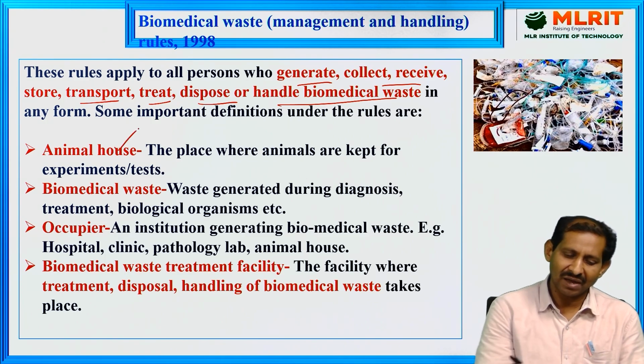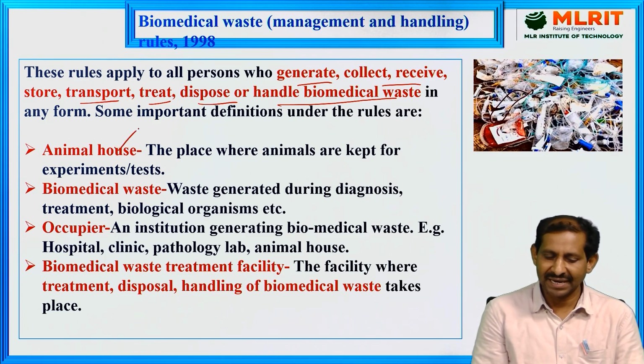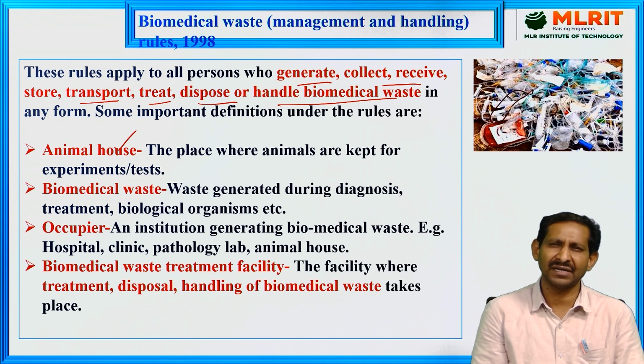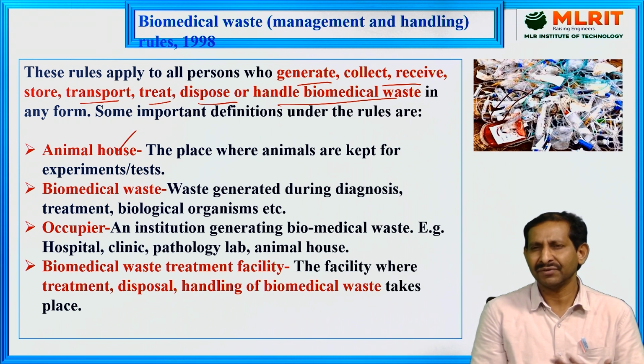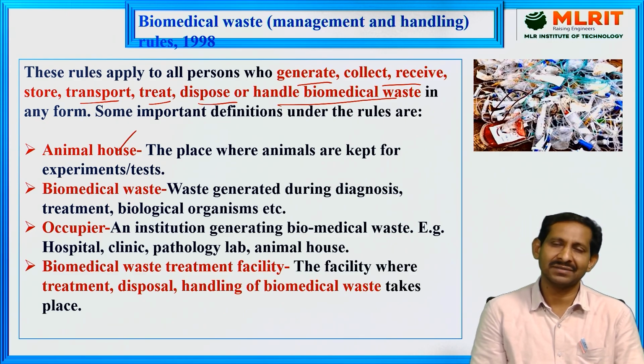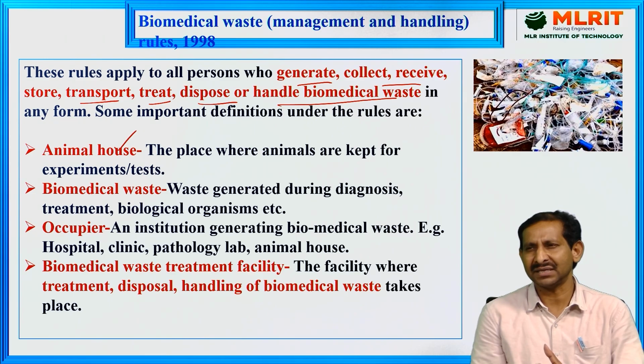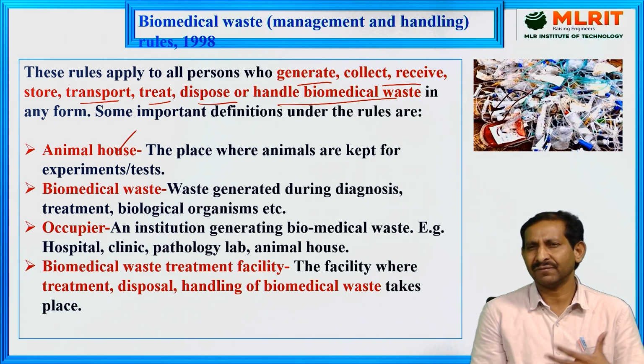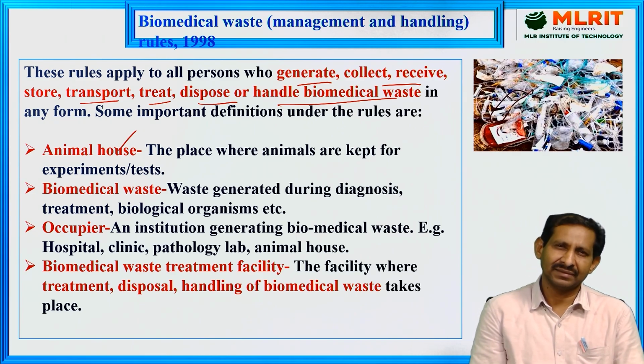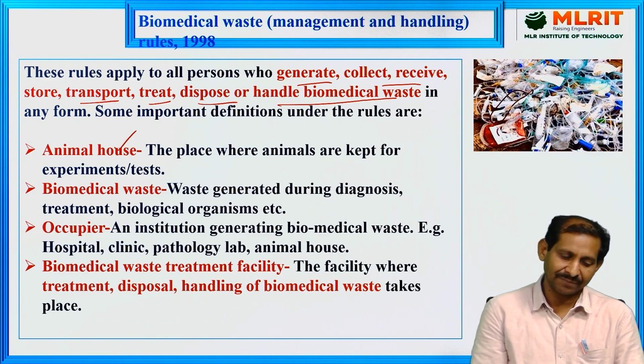First is the animal house. Generally, it is the place where animals are kept for experimental or test purposes. Different tests are done using different animals, either in vivo or in vitro tests. Animals such as rats, rabbits and dogs are used for tests, clinical trials or experiments.